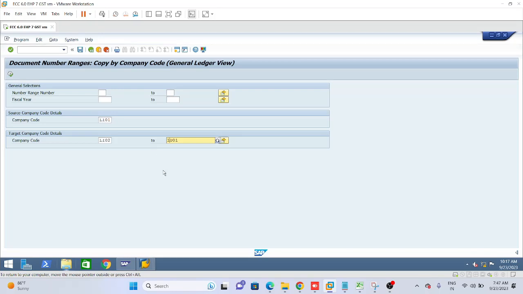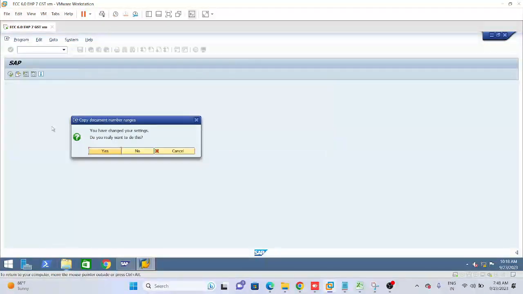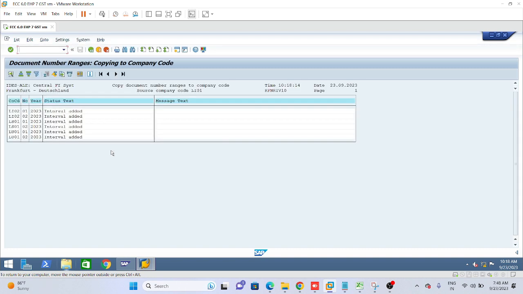You can write down like this. Give this fiscal year 2023, source company code LI01, target company codes LI02, LS01, LU01. Just three things, and click on execute. Do you really want to do this? Click on yes. You can see the message that the interval is added. I have already defined it for LI01, and I am replicating from it.